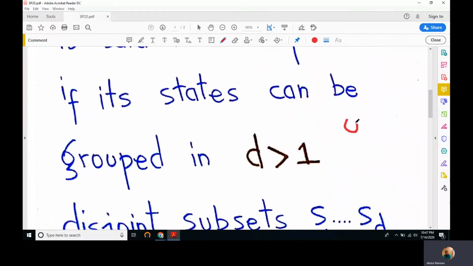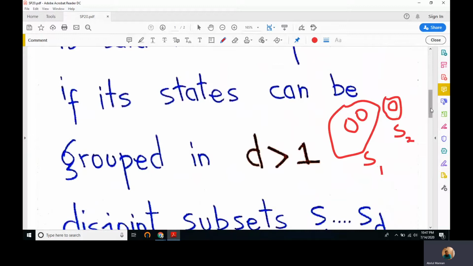can be grouped in various groups. Suppose we have these three states which are all recurrent, so we can have these in one set and this one in one set. So we may have more than one set in a given class of recurrent states.